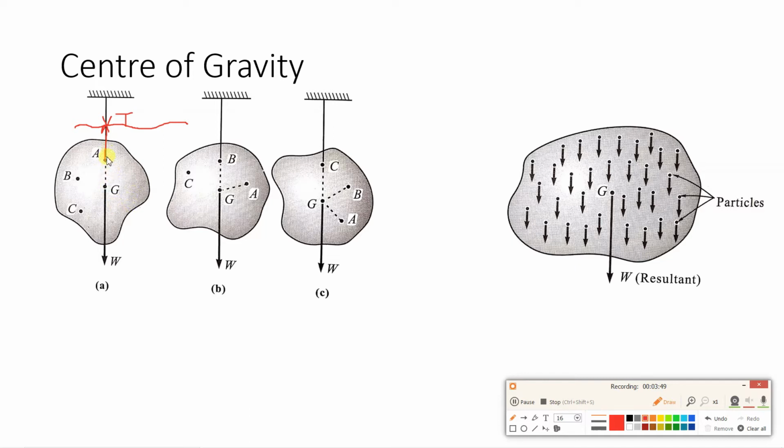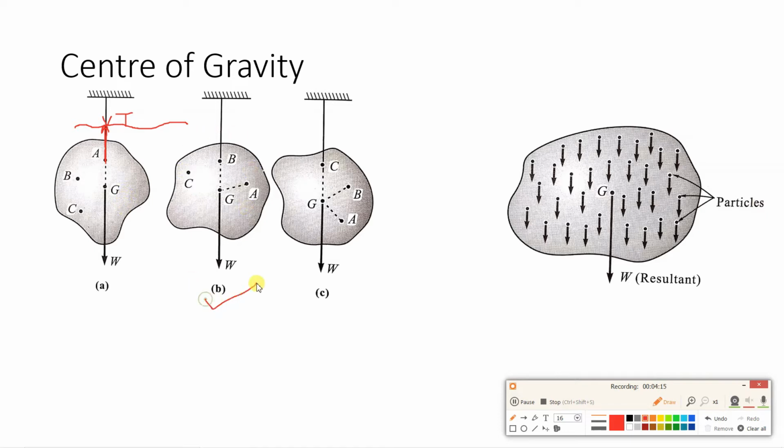Now if you closely observe this, the line of action of point A tension, if you draw a hidden dotted line over here, it passes through the center of gravity. Now this tension and weight, they are equal and opposite in nature, and that is why the body will remain in equilibrium.